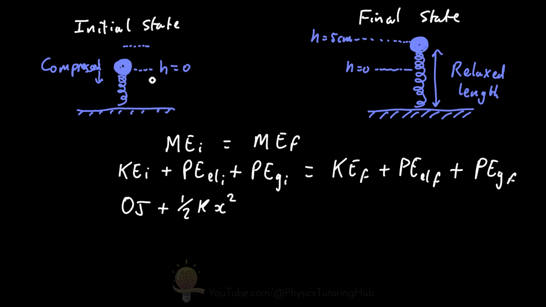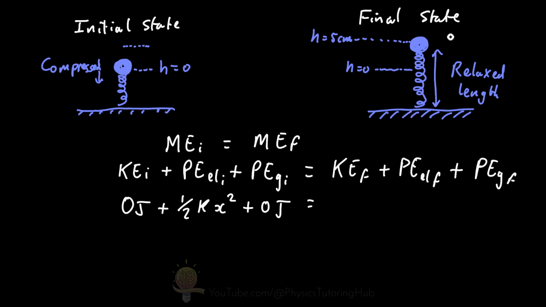The gravitational potential energy for this initial state is 0, simply because we've set our height here to be 0. Remember, gravitational potential energy is mass times g times height. When height is 0, the whole term here equals 0.